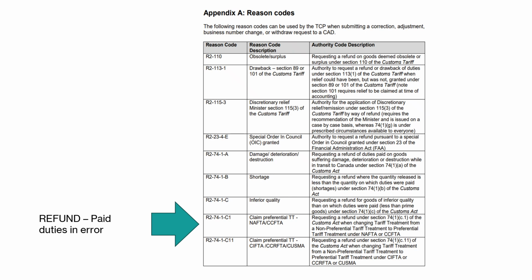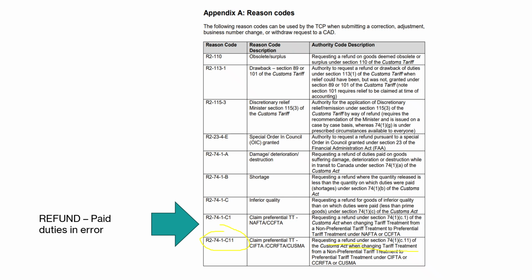Under the D memo that I'm going to show you, there are different reason codes, but one that I want to put as an example is reason code R2741C11.